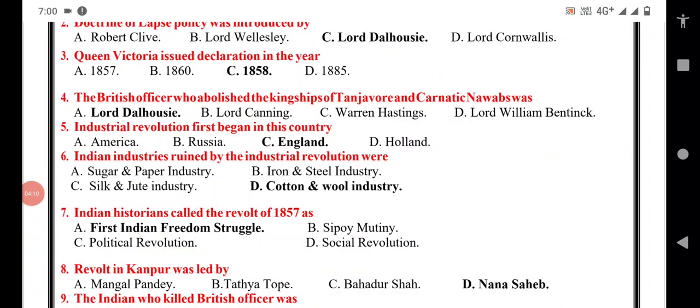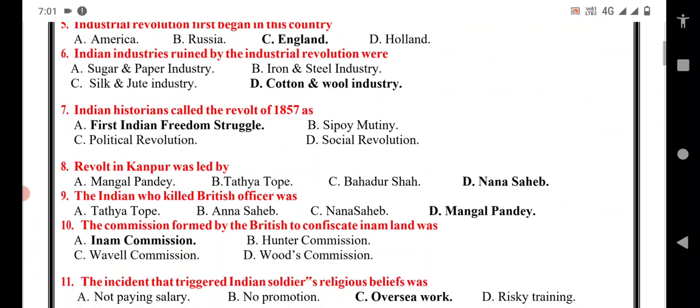Indians call the revolt of 1857 the first Indian freedom struggle, or the first war of Indian independence. So here A option is the correct answer. The revolt in Kanpur was led by Mangal Pandey, Tatya Tope, Bahadur Shah, or Nana Sahib.